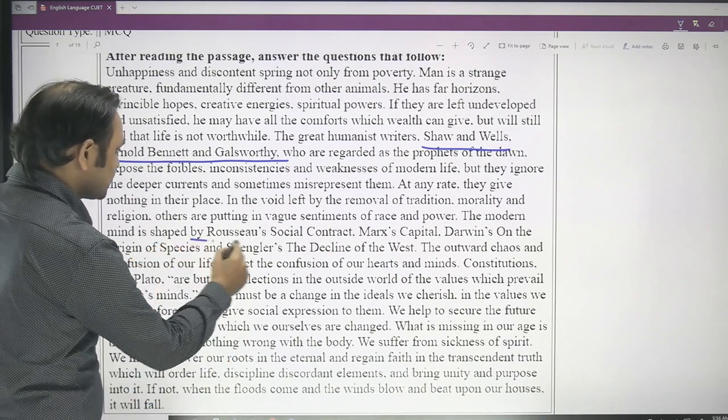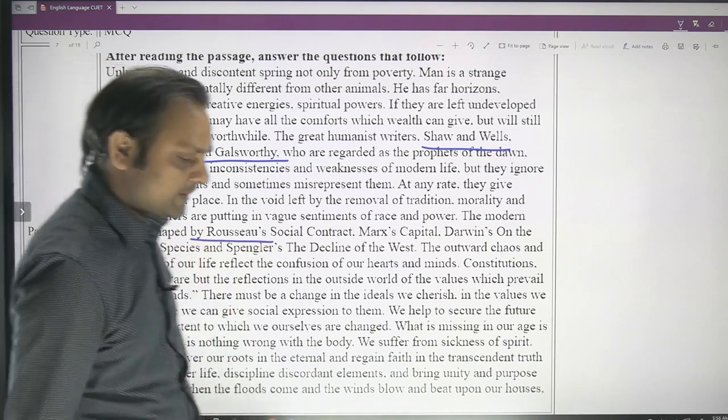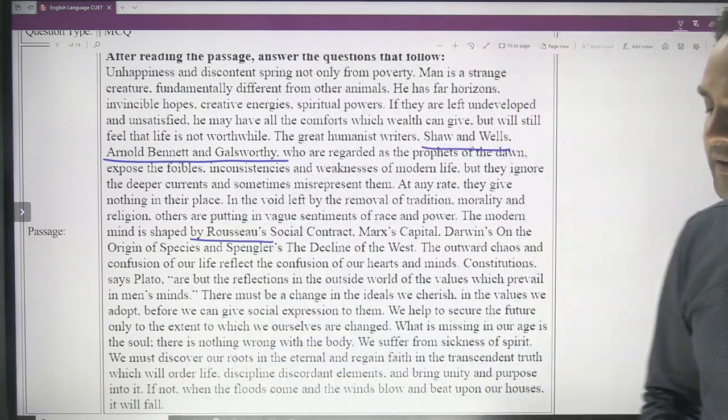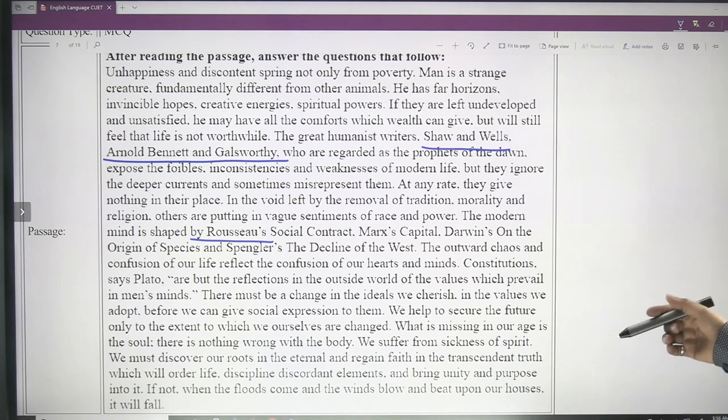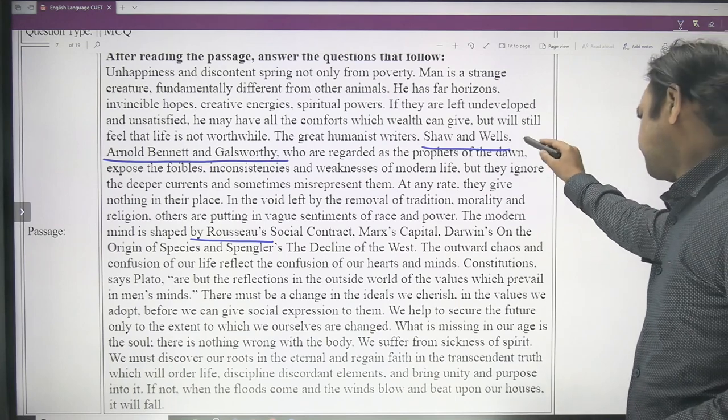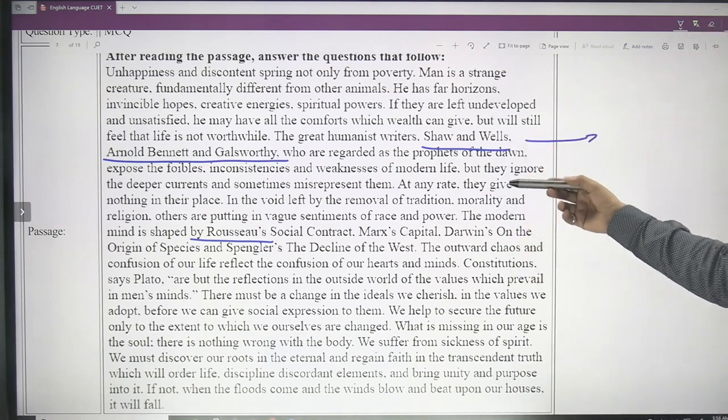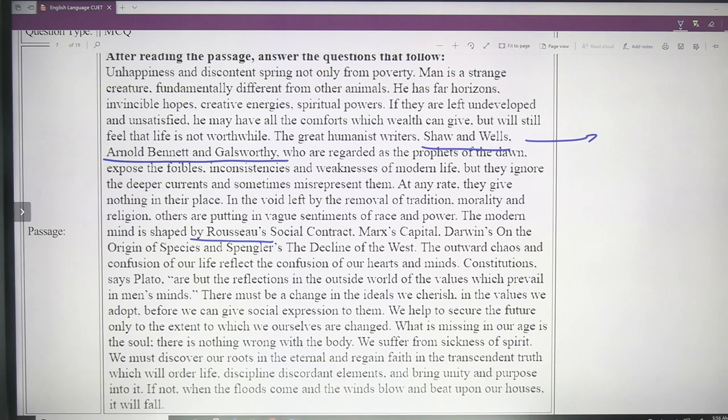Rousseau has been mentioned here. So they were the philosophers of the Middle Age, and these philosophers have come up with their ideas about humanity and life and spirituality. But they focused more on religion, not on the spiritual aspect of human life. And the author seems to not be in agreement with their views, because they focused on one element but completely missed the other element, which is spirituality.